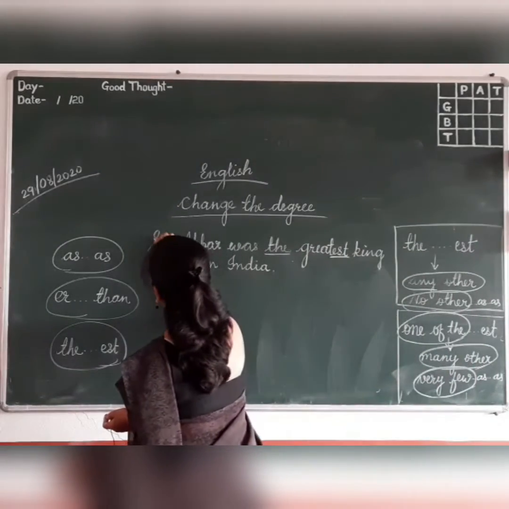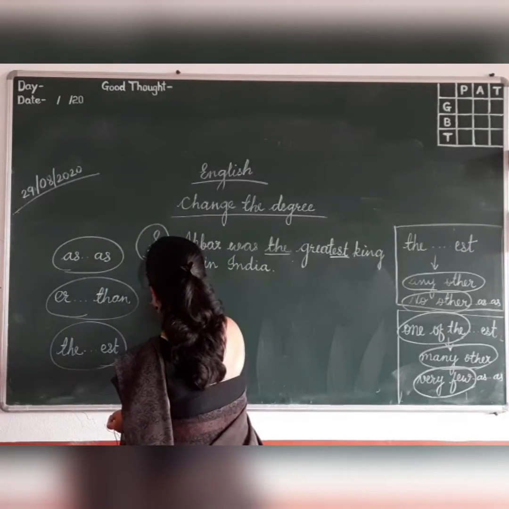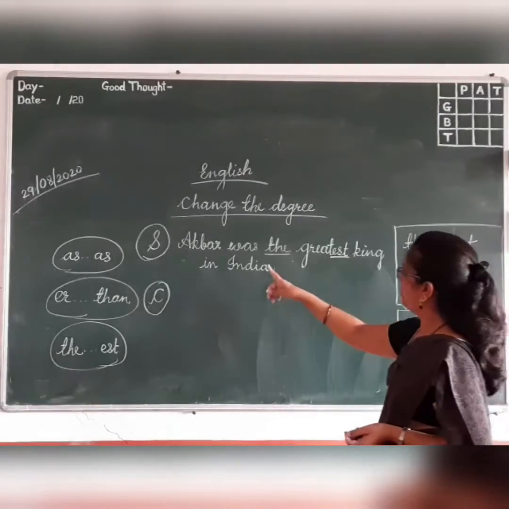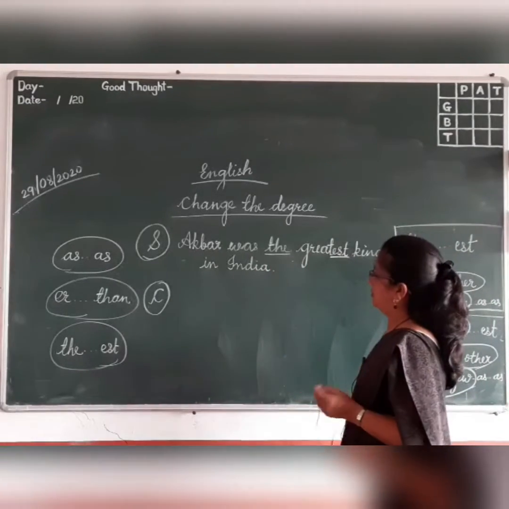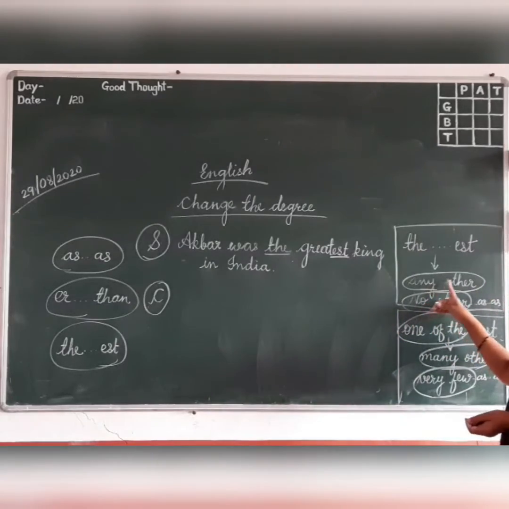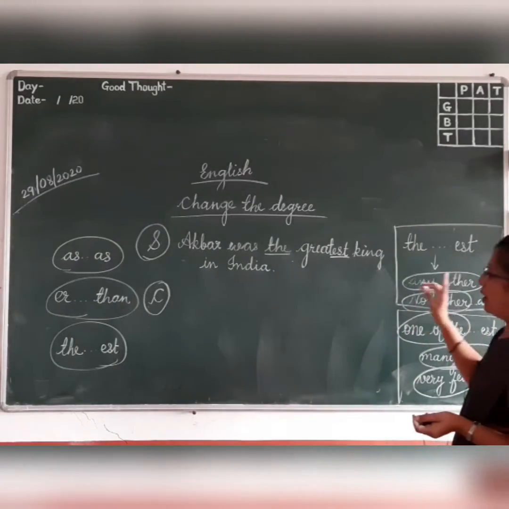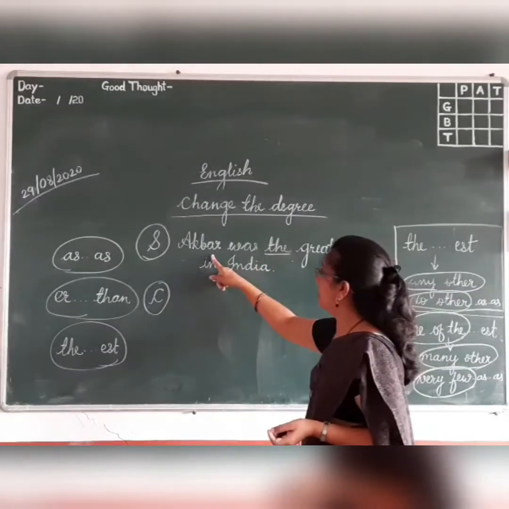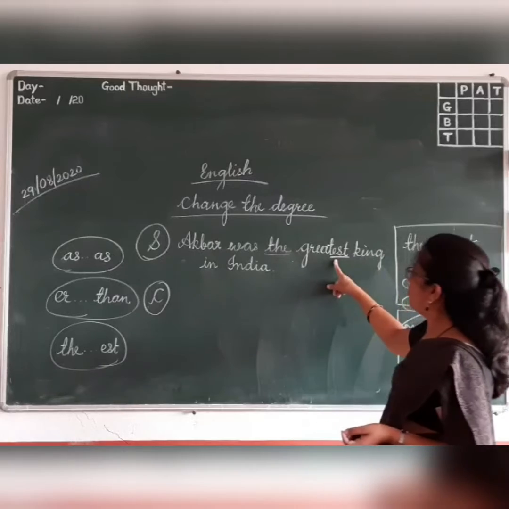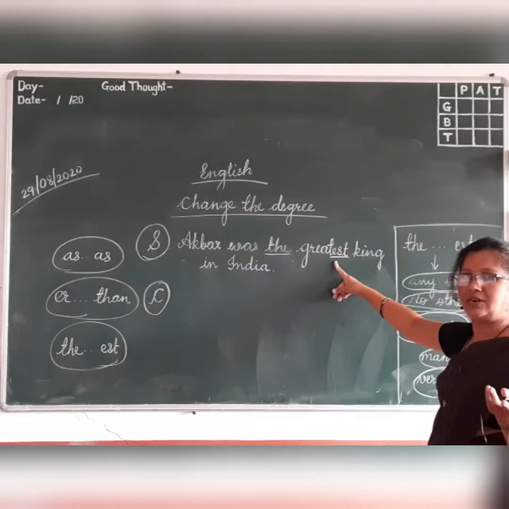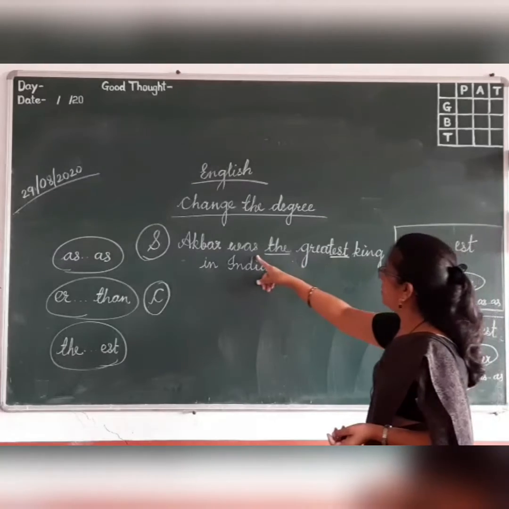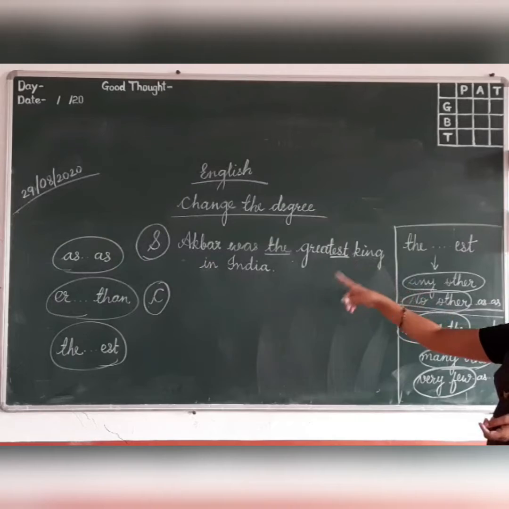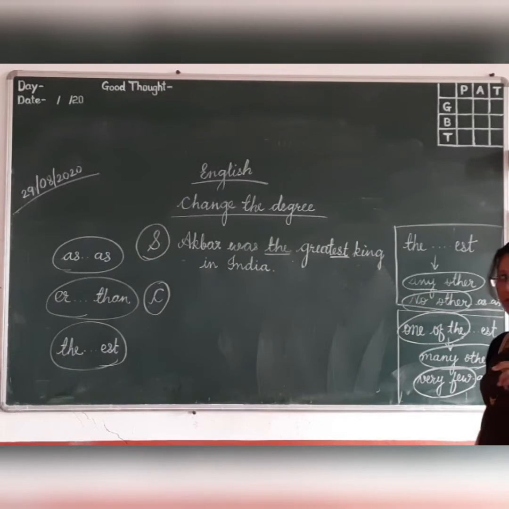So how the sentence will change? This is basically superlative degree. Now while making comparative degree, how the change will come? Akbar was the greatest king in India. So what you have to use? Any other. Akbar was, pay attention, Akbar was, what is the form? Great, comparative form, greater. Akbar was greater than any other king in India. Got me? See here.